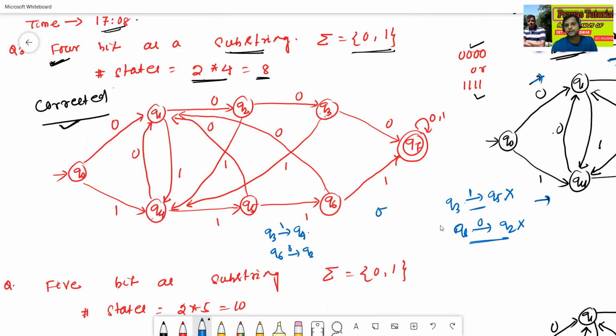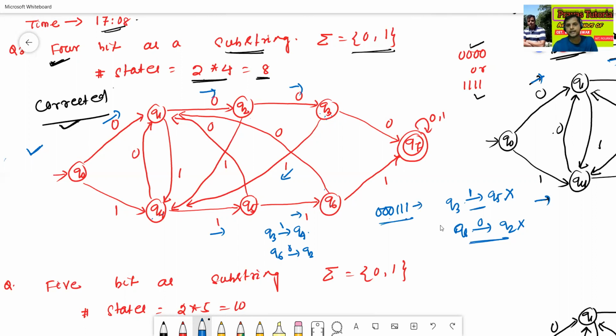Suppose the string 000111, which is invalid. Now we'll check this string using this DFA diagram. 0, 0, 0, then 1, 1, 1.